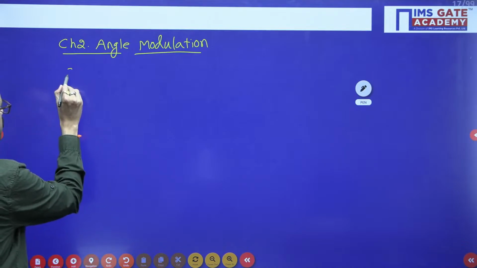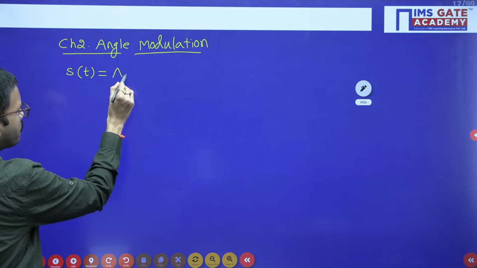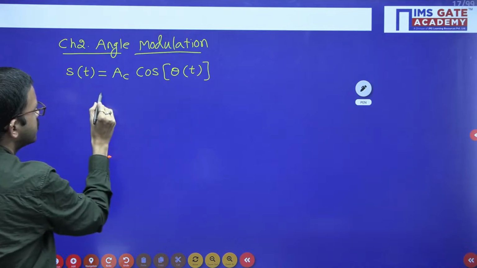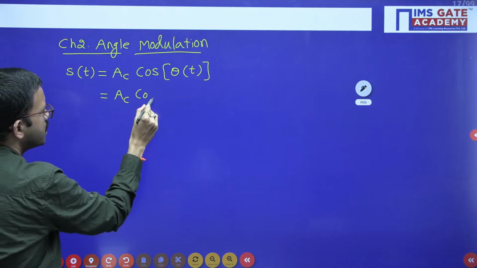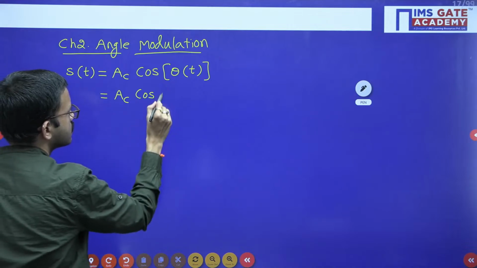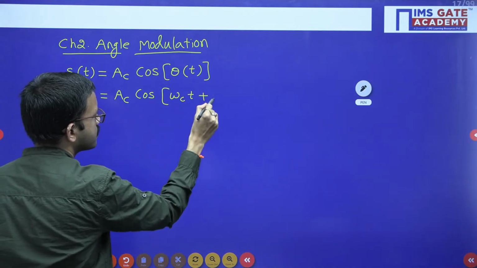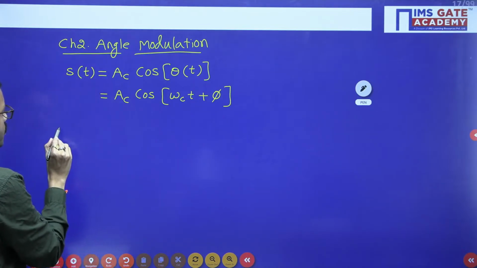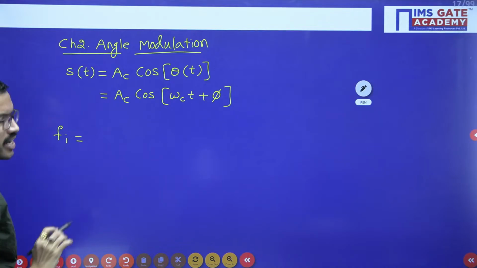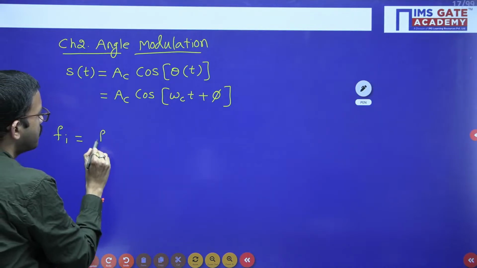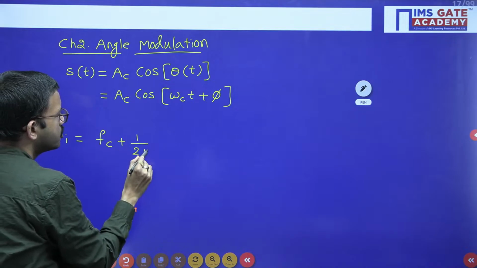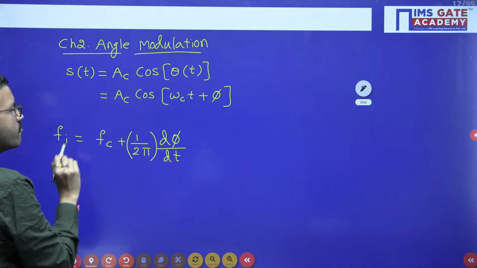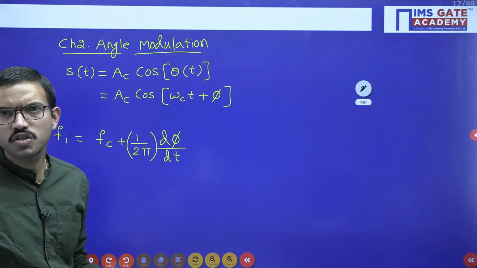Regarding the time domain signal, we already mentioned in short: Ac cos theta of t, where theta of t we can write as omega c t plus phi. If you want, you can write omega c as 2 pi fc t. From here, the instantaneous frequency, I am directly writing: Fi equal to Fc plus 1 by 2 pi into d phi by dt. This is the instantaneous frequency.